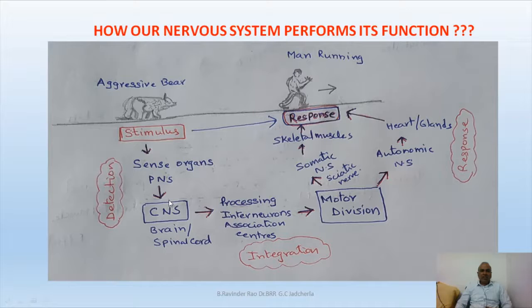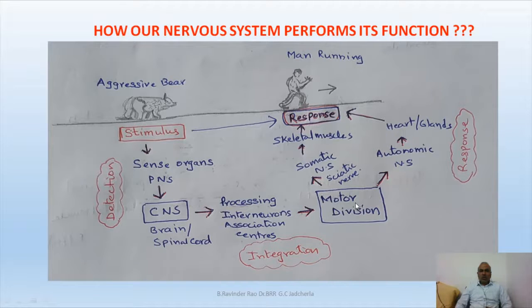So let us see. The sense organs in the peripheral nervous system take the stimulus and transmit it to the brain or spinal cord. In the brain there are several processing units called association centers, and in the association centers there are interneurons. These interneurons analyze the information and immediately send motor signals.